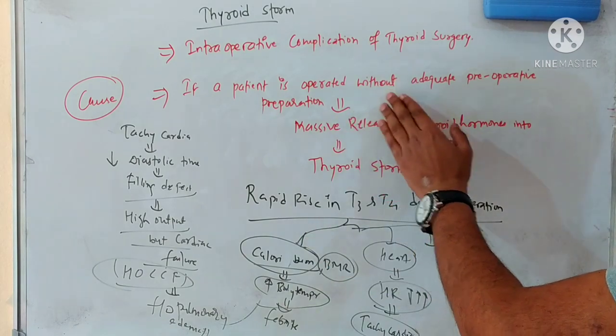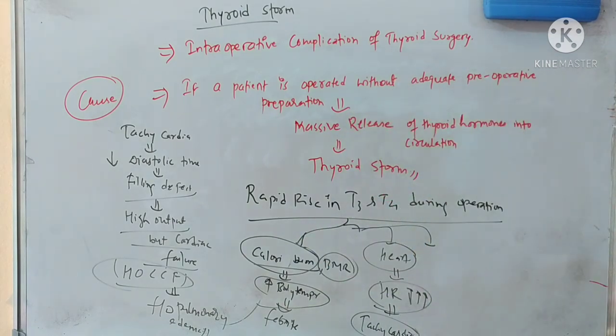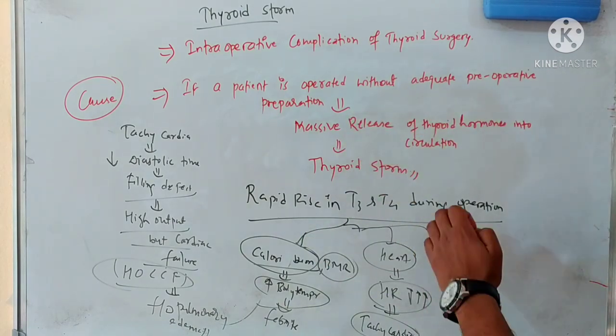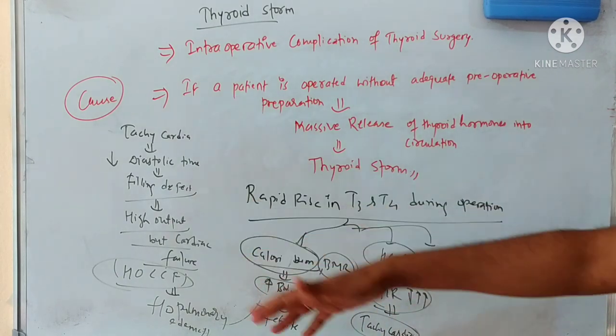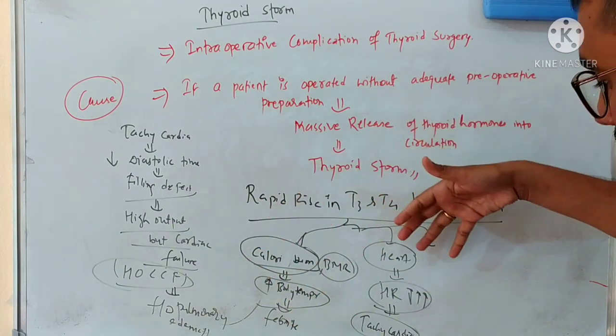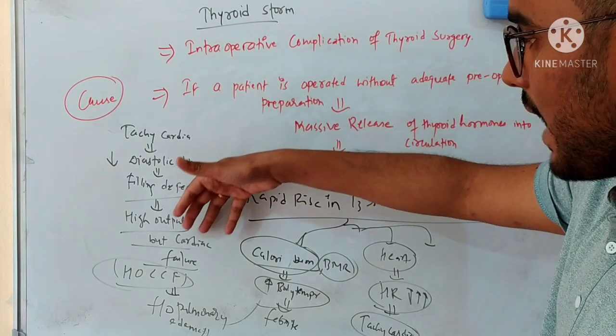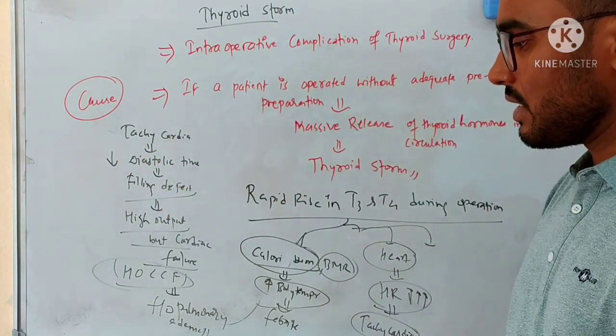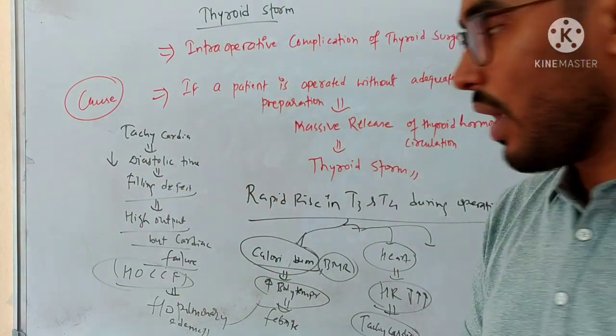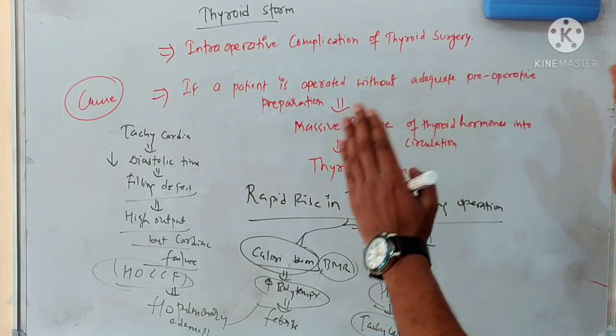If the patient is operated without adequate preoperative preparation, then there will be a massive release of thyroid hormone into the circulation, resulting in thyroid storm. And what are the events that can occur in thyroid storm? The person will have high body temperature, and due to the massive tachycardia, there can be high output congestive cardiac failure, and there can be features of pulmonary edema in this patient also. And what are the ways to prevent this condition? So what will we do to prevent this condition?